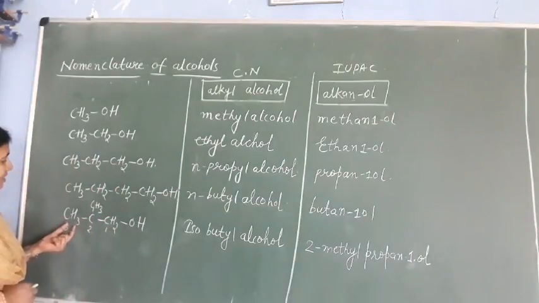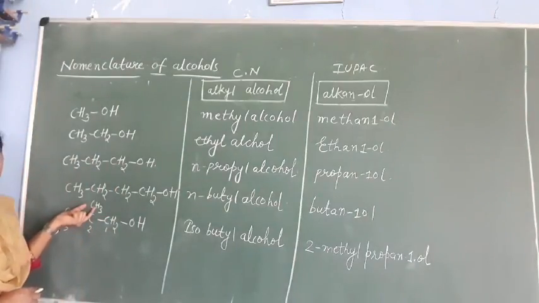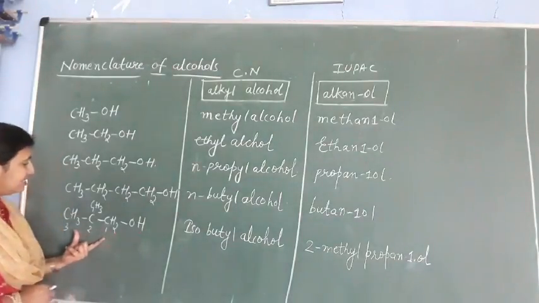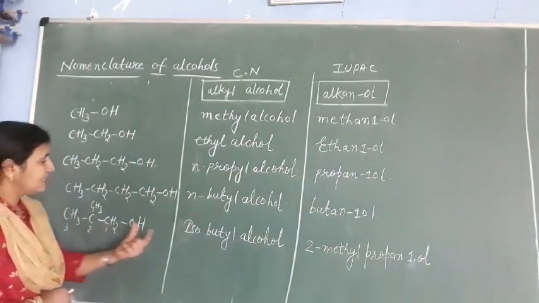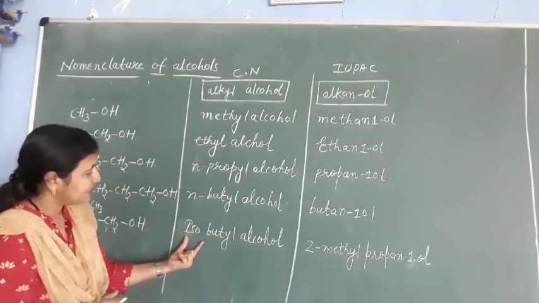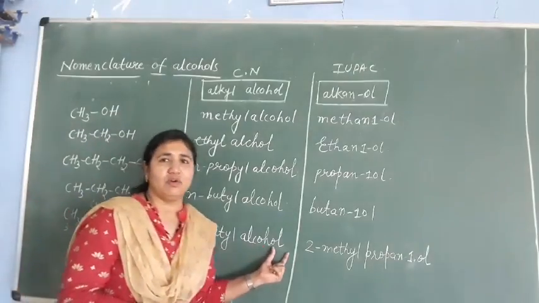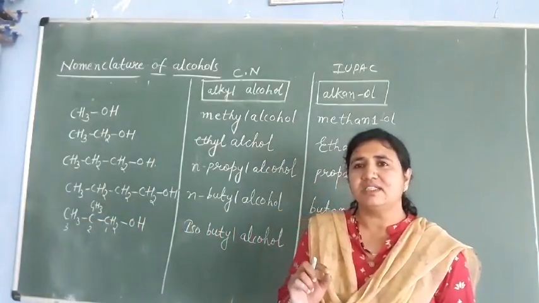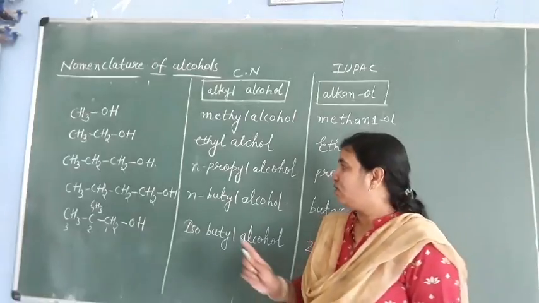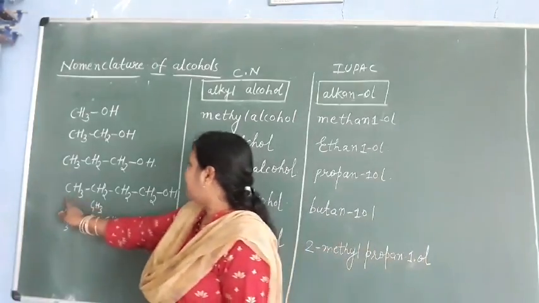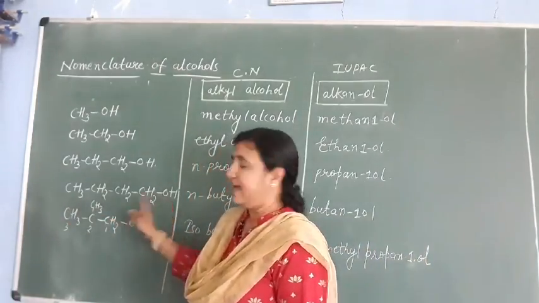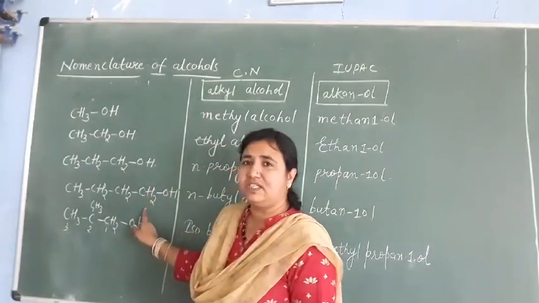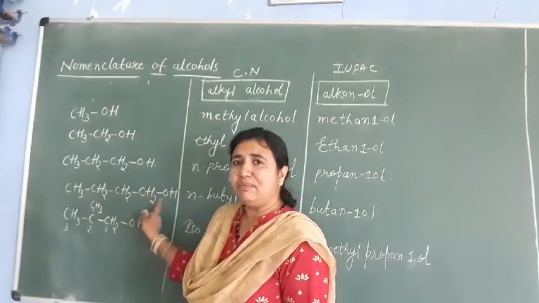Here we have one CH3 group, CH2OH. Okay, so in this case, the general name given here is isobutyl alcohol. Many students have problems with iso. They will not understand when we have to use iso. So please understand this one. This is our n-butyl alcohol. The OH group is attached to the first carbon here. So it is n-butyl alcohol.